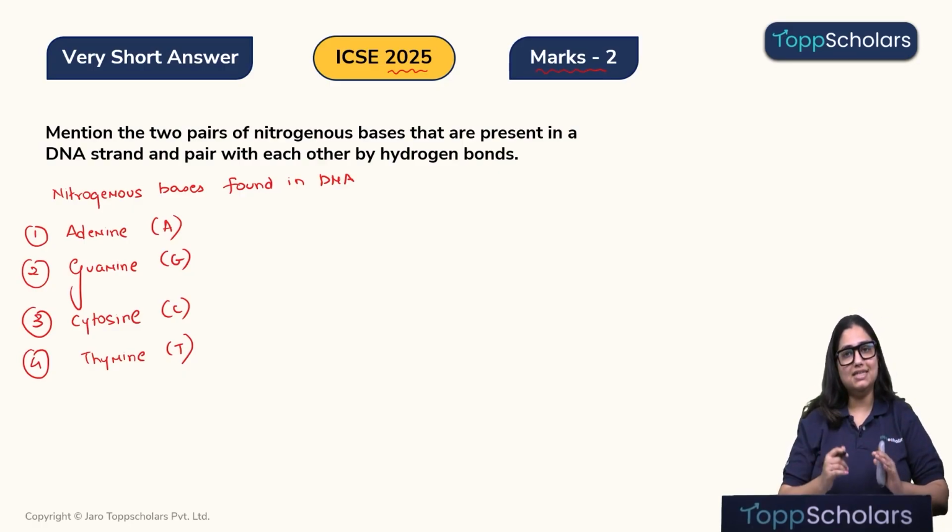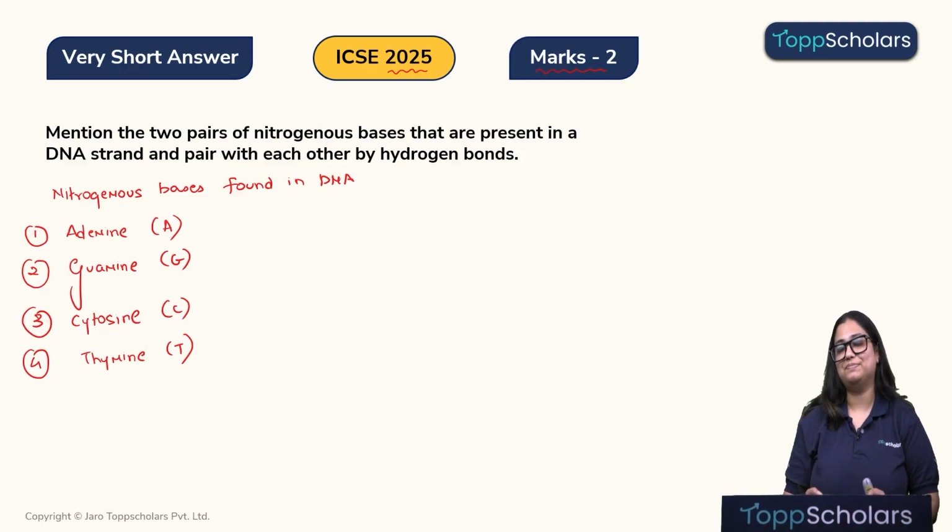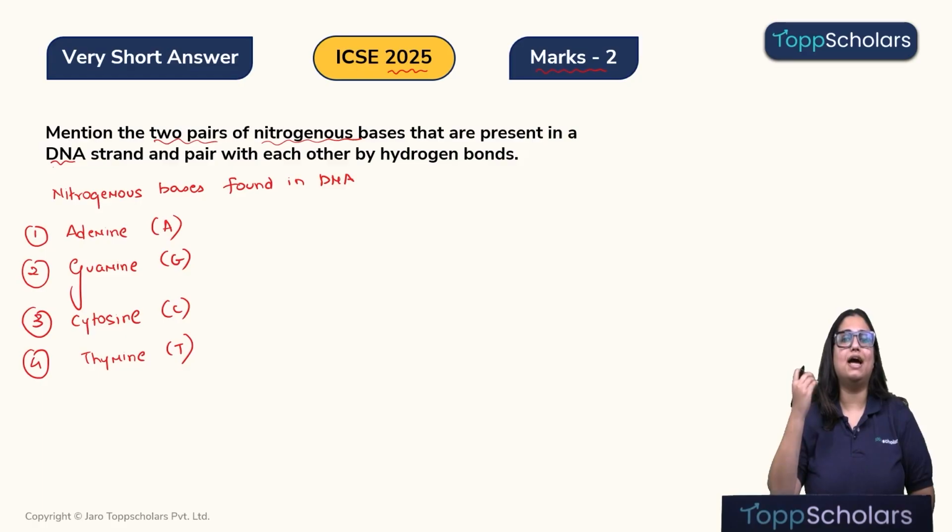Please remember, in the DNA and in RNA, there is a slight difference. Instead of thymine, in RNA we find uracil. Anyways, the question asked here is which are the 2 pairs of nitrogenous bases found in the DNA and how they are paired with how many hydrogen bonds.